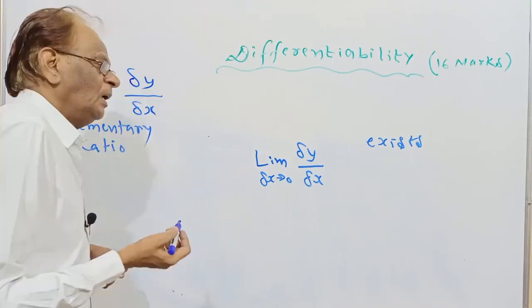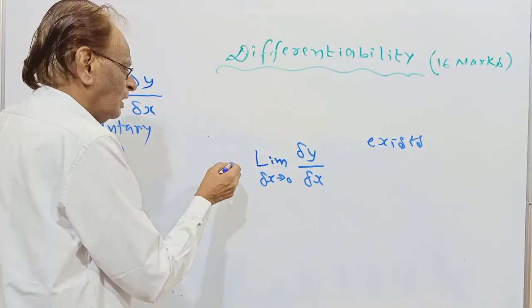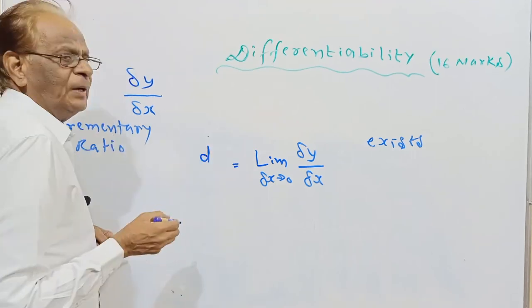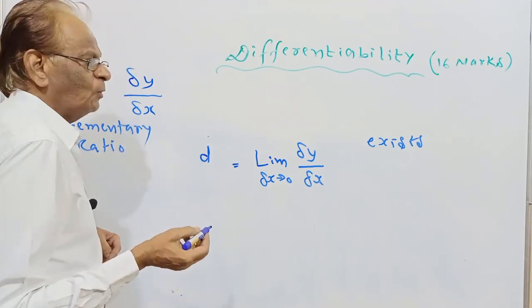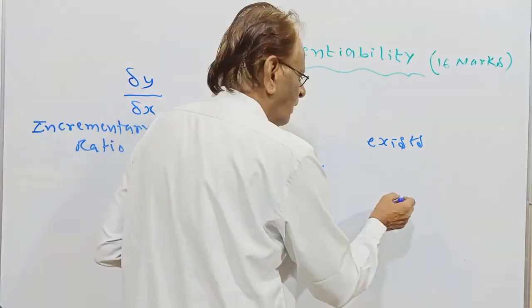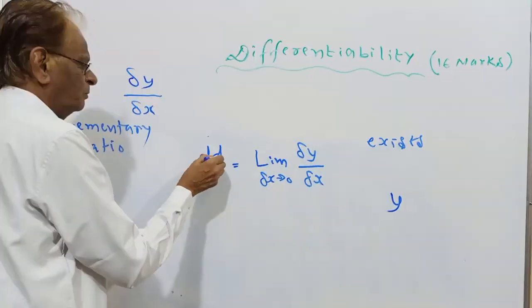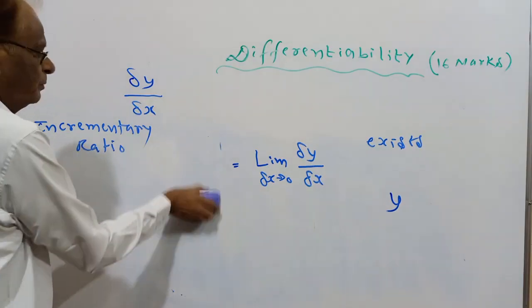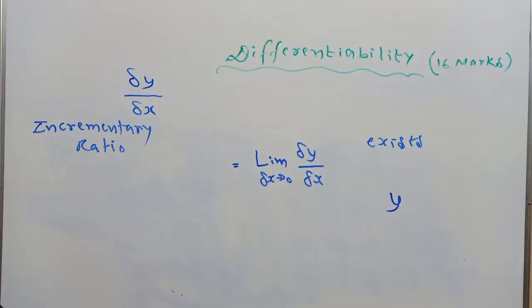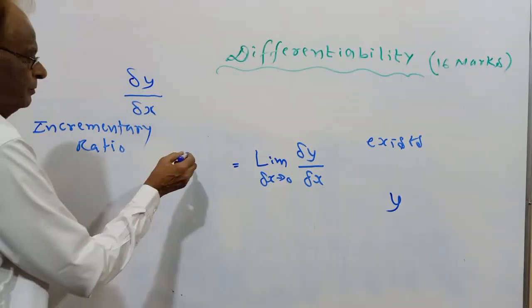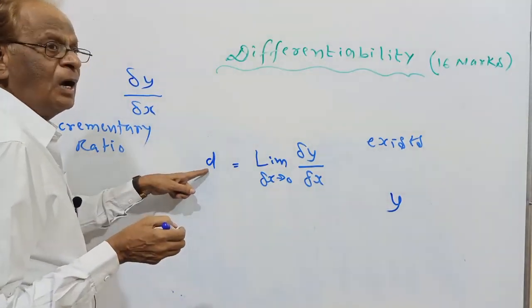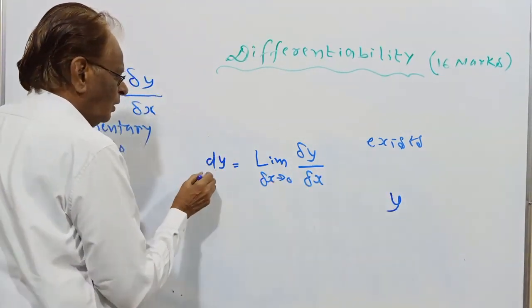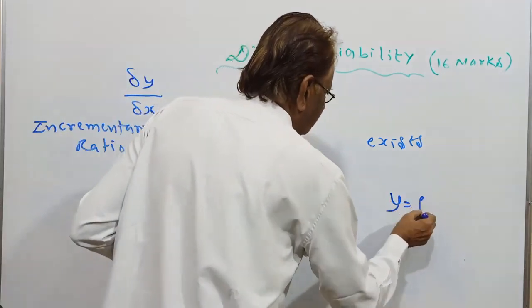If the limit exists, then it is the derivative or differential coefficient of the function y, d y by d x, the derivative or differential coefficient of this y with respect to this x.